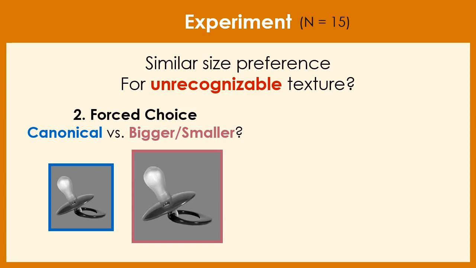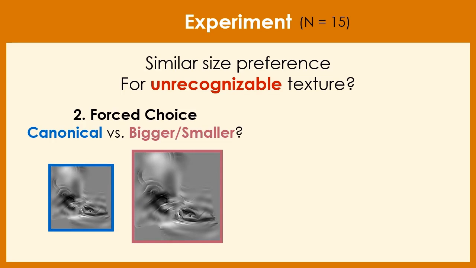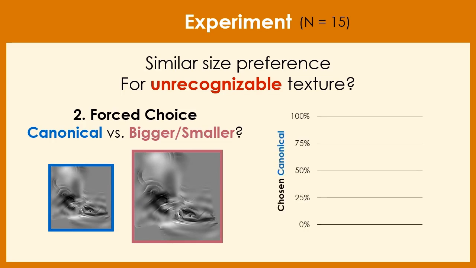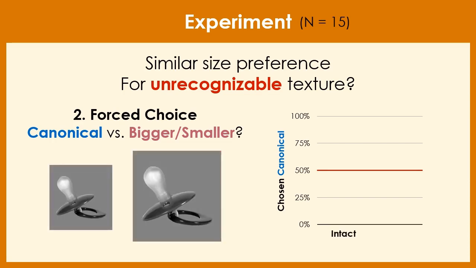On half of the trials, both images are intact images, and on the other half of the trials, they are texforms. Subjects simply picked which size they think looks better, and we measured how often they pick the canonical one over the foil. On the y-axis here, we are plotting the percentage of trials picking the canonical size, and if you're randomly choosing between the two, it will lead to 50%. Let's first look at the intact image results. What we see here is that people do pick the canonical size from the first part more often than chance. This means that there is a reliable size preference between the first and the second part of the experiment.